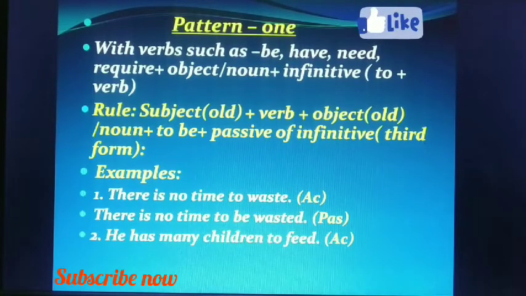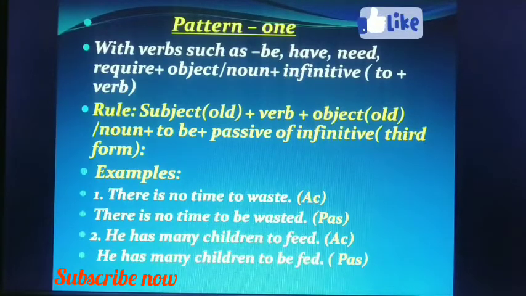He has many children to feed. This is in active voice. He has many children to be fed. The same process. This is pattern 1. You must remember the verbs and the rule. Now we go to the second pattern.